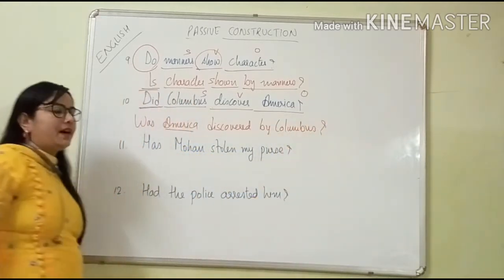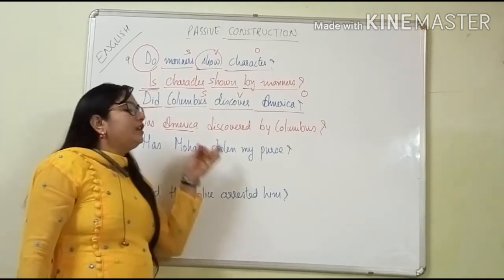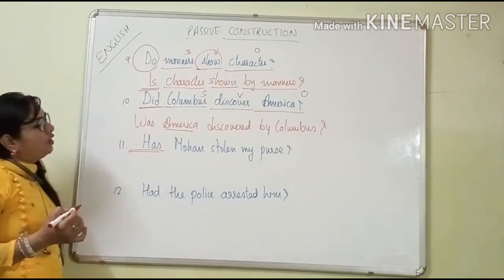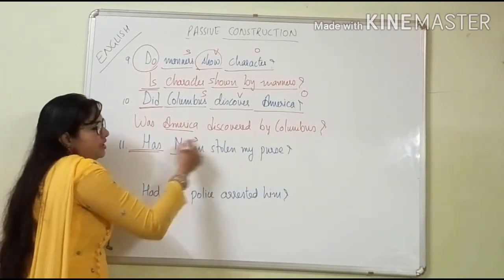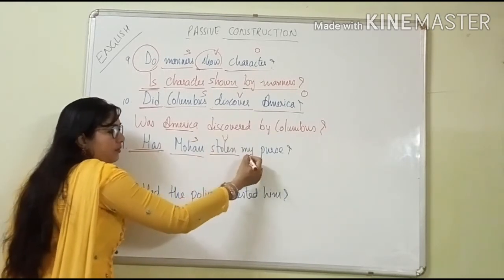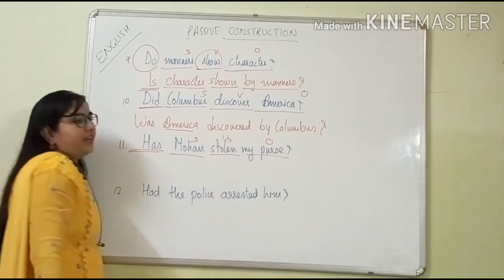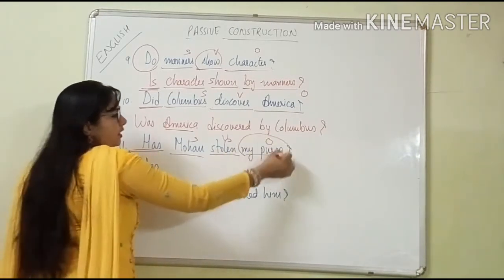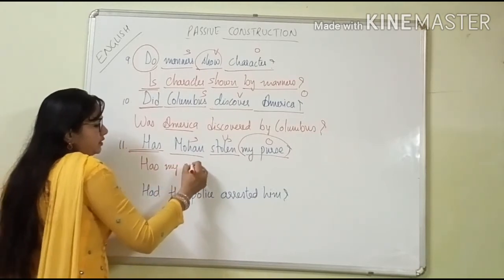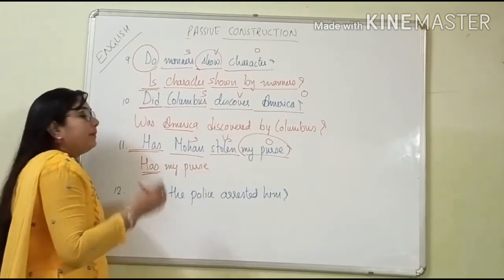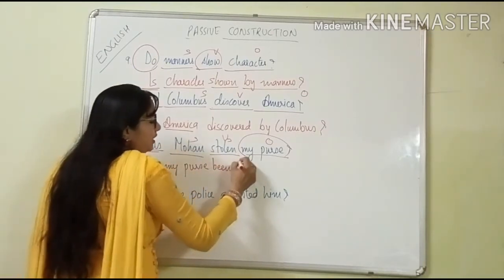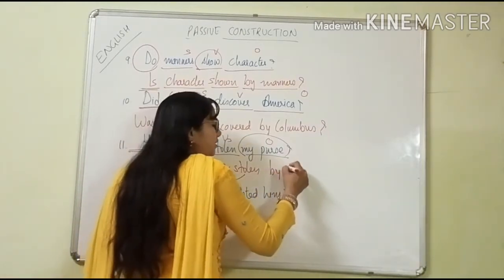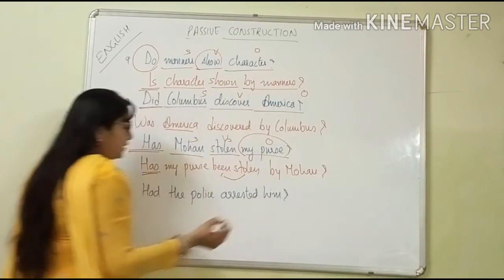And the question mark. "Has Mohan stolen my purse?" Here, has is coming. Okay, what will we keep here now? See, has is there. Subject is Mohan. Stolen is verb third form. And my purse is the object. So, has will remain the same. Has. Keep the object, my purse. What will come with has? B-E-E-N, been. Been stolen. Before the verb you will keep been. Been stolen by Mohan, and the question mark.